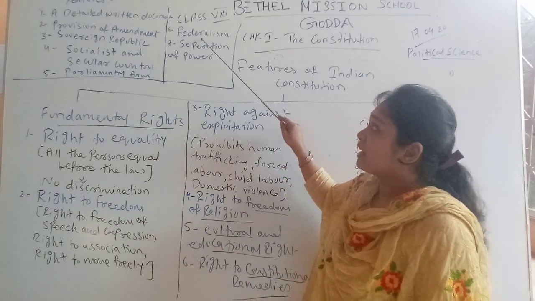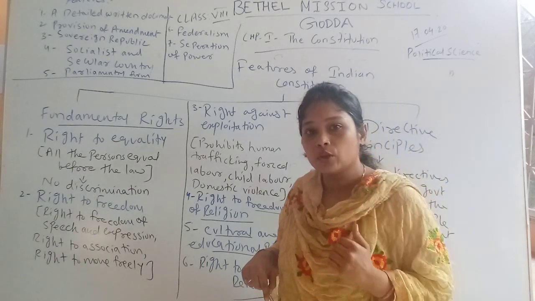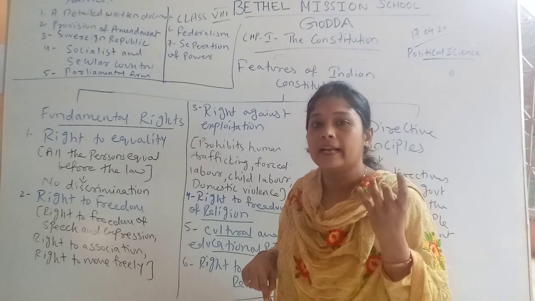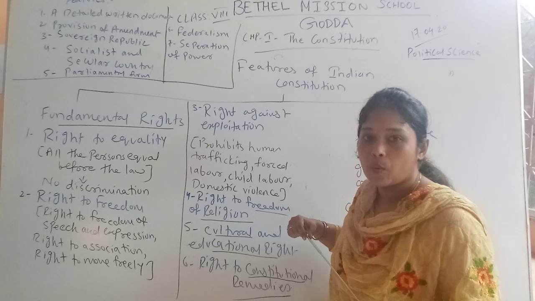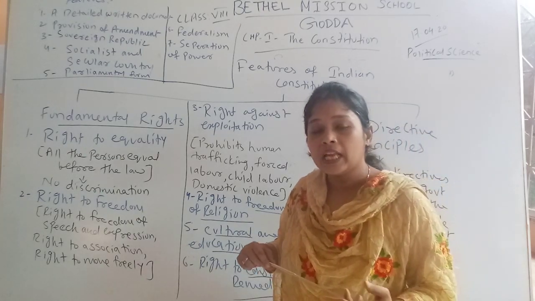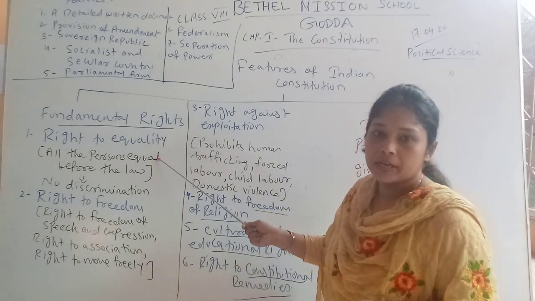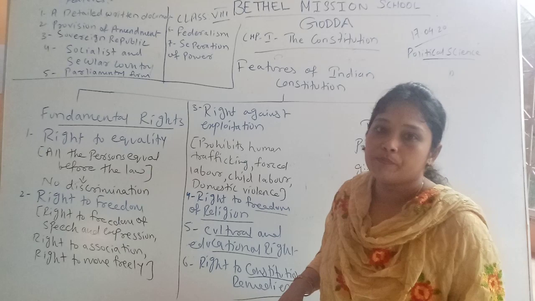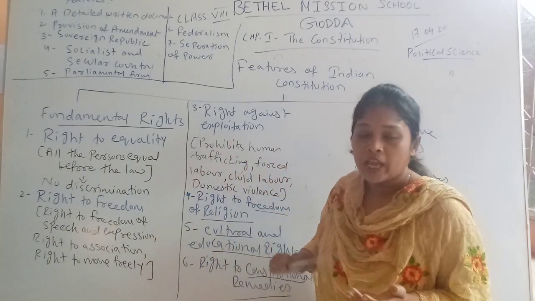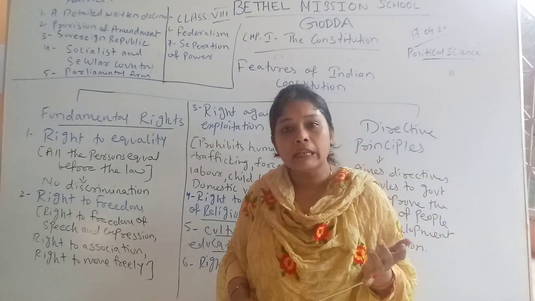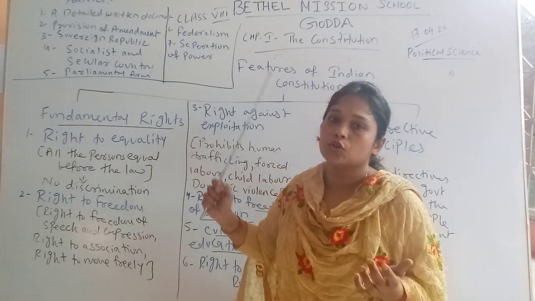Then we have federalism. Federalism means a division of power, with three levels of government: central government, state government and local government. Then we have a separation of power amongst three organs of government: legislature, executive and judiciary. And then we have fundamental rights, which we have discussed, and directive principles. So we have finished chapter 1, the constitution, in which we have seen the meaning of the constitution, the need of the constitution, and its features.